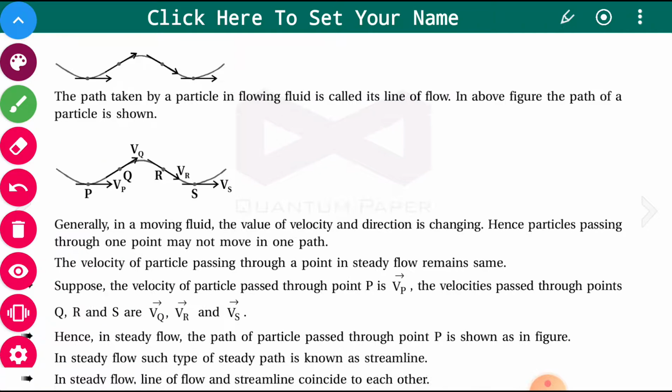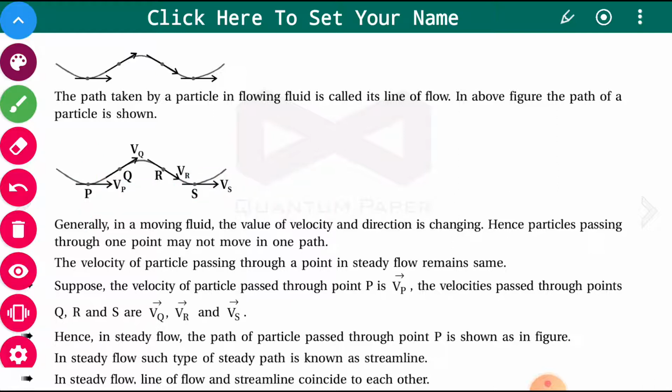So we can say that the tangent which is drawn here gives the direction of all the particles which are passing through this point. Try to understand. At this point the tangent is in this direction, so all the particles' direction of motion is shown by this particular tangent.